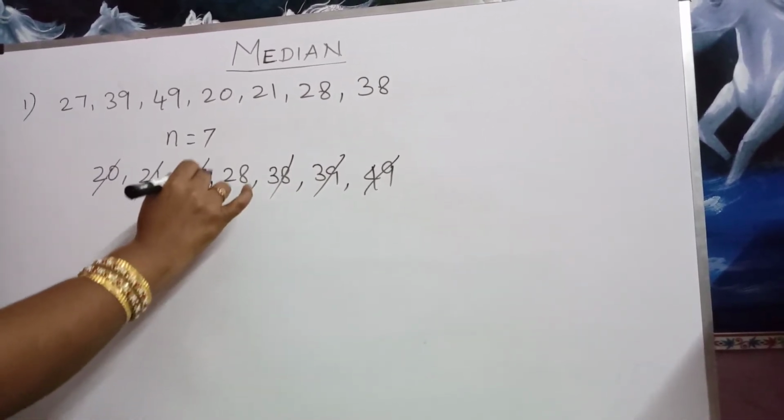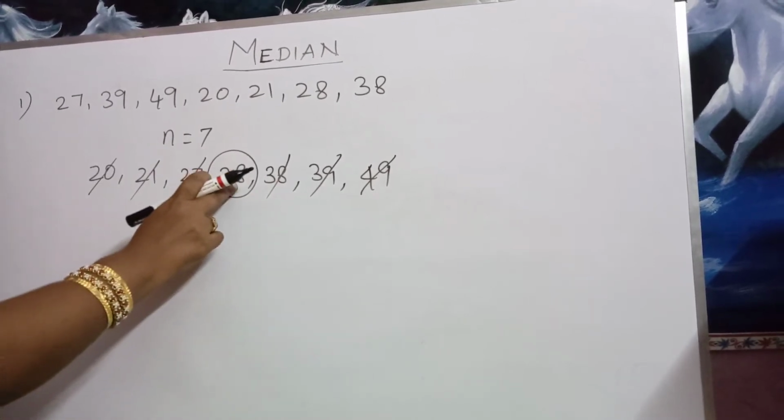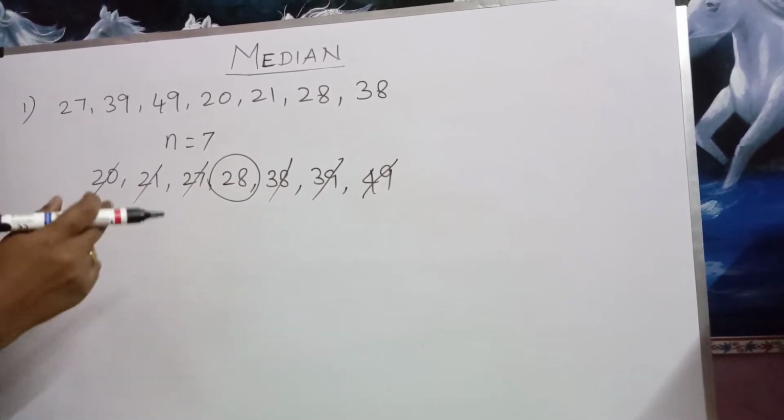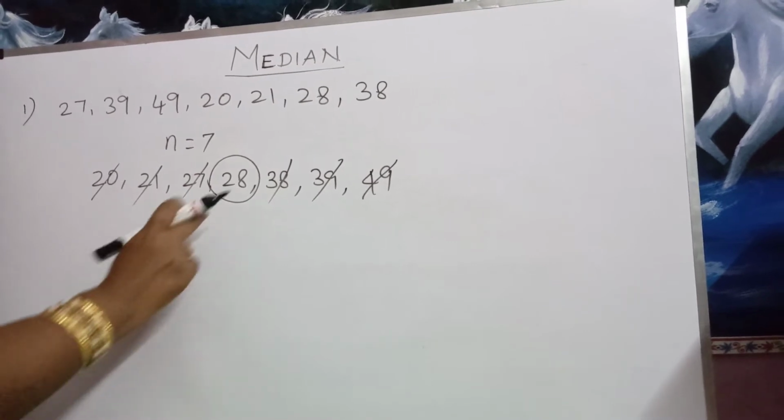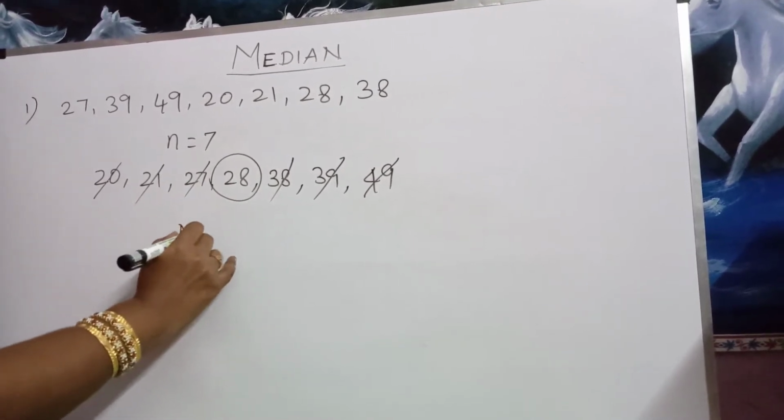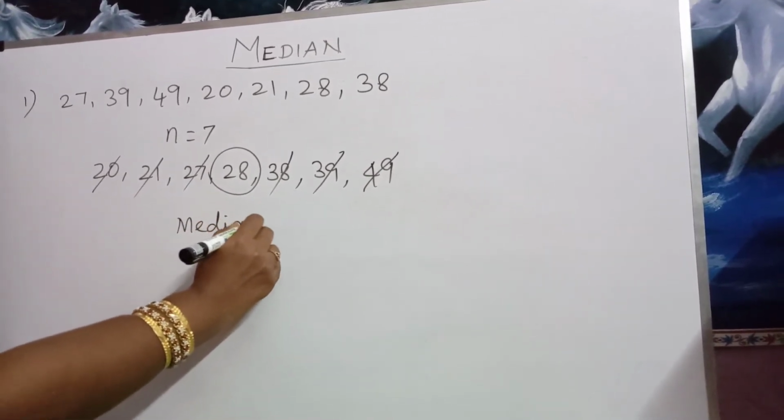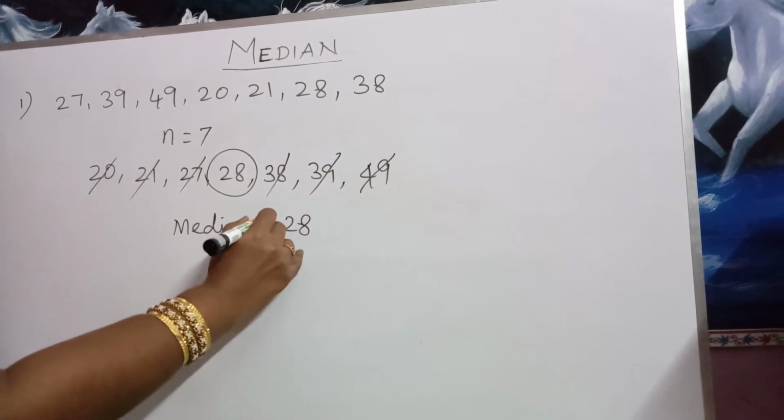Now we find that 28 is the middle number. Already we know that median is the middle value. Therefore, median is equal to 28. This is the answer. This is the shortcut way to find the median.